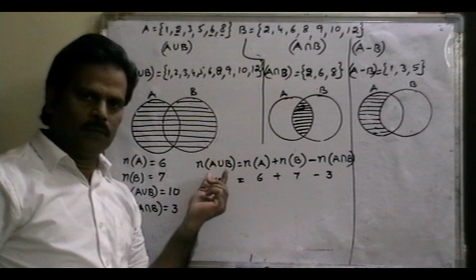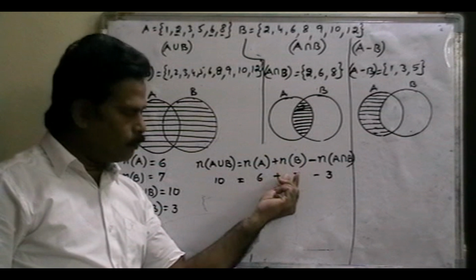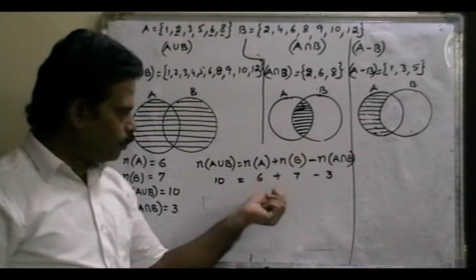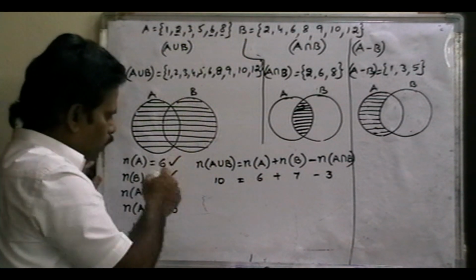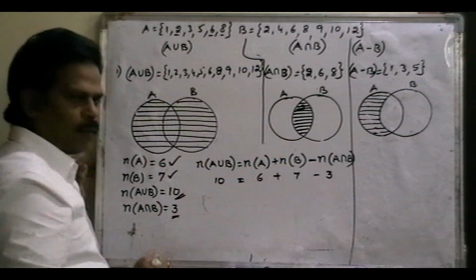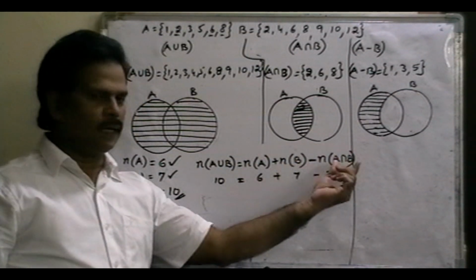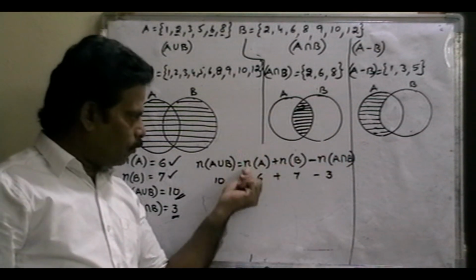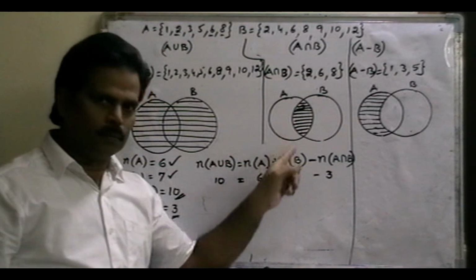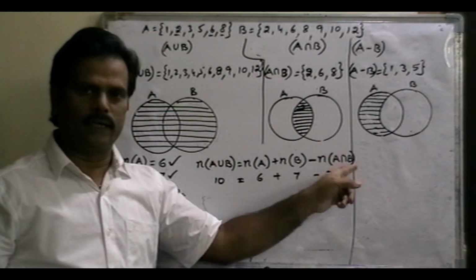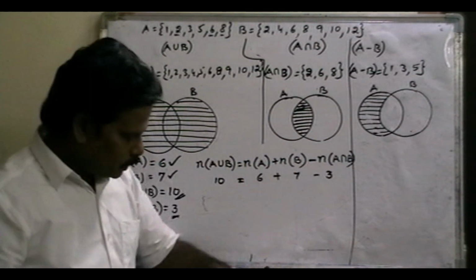So n of A union B is equal to n of A plus n of B minus n of A intersection B. Why? Because the A set has 6 elements, B has 7 elements, but total there is 10, because 3 elements are repeating. 3 elements are repeated elements. So n of A plus n of B minus n of A intersection B is equal to the total elements n of A union B. Right?